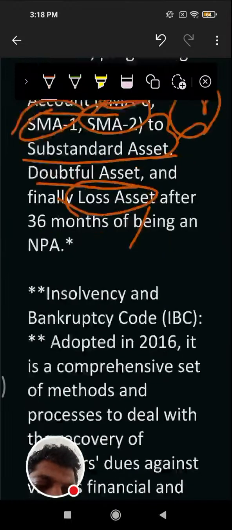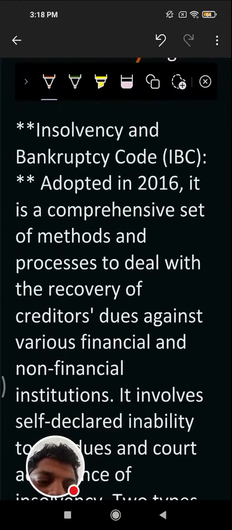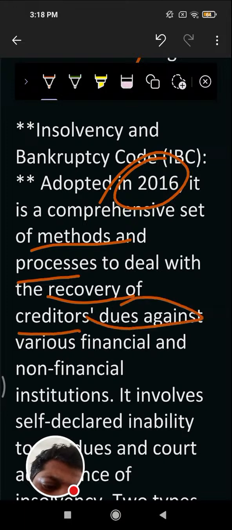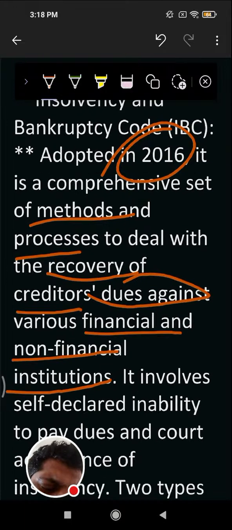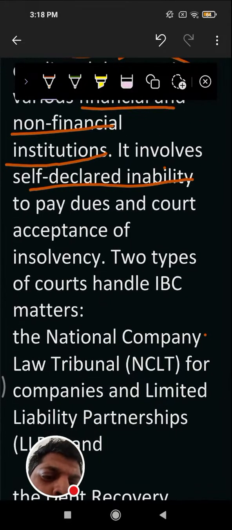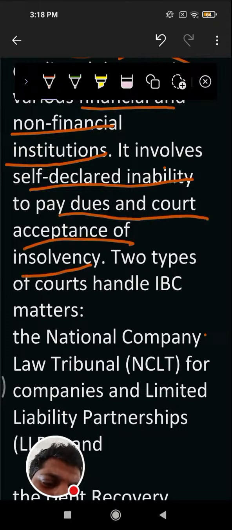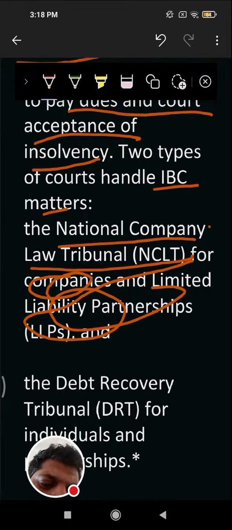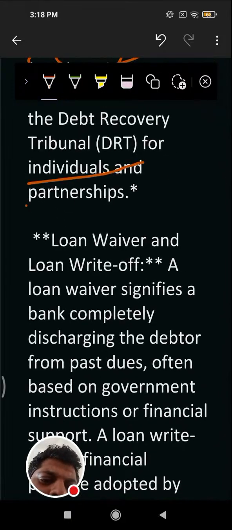Then comes the Insolvency and Bankruptcy Code. It was adopted in 2016. It is a comprehensive chapter for method and process to deal with recovery of creditors' due against various financial and non-financial institutions. It involves the self-declared inability to pay due and the court accepts the insolvency. So two types of court handle the IBC matter: the National Company Law Tribunal for the companies and limited liability partnership, and the Debt Recovery Tribunal for individuals and the partnership.